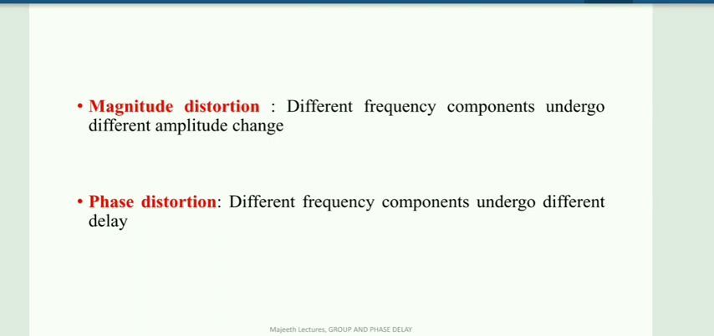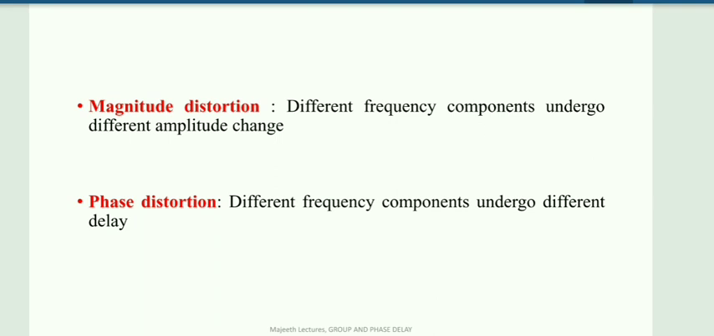And we know that the frequency components will not travel in the same path. They will take different paths and reach the receiver at different times. So during propagation, they will undergo different delays. So if different frequency components of our signal undergo different delays, then that is called phase distortion.